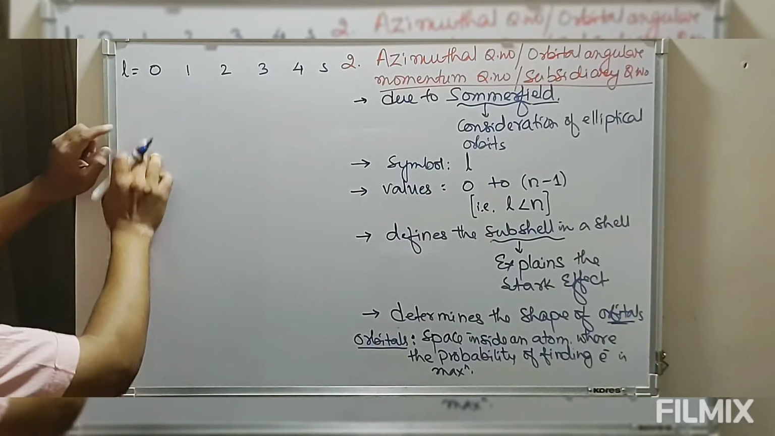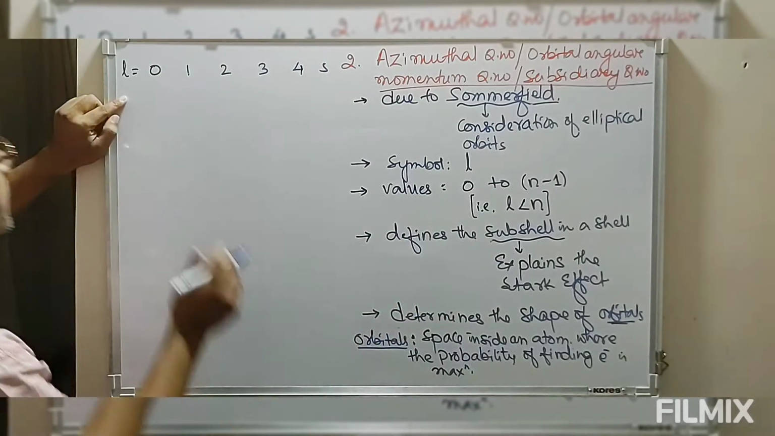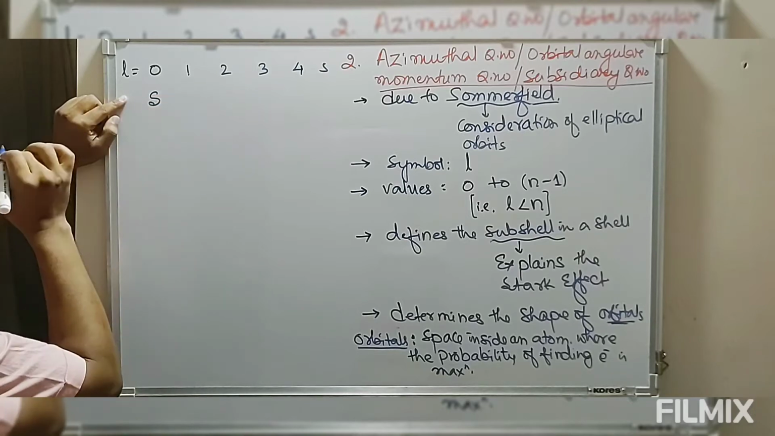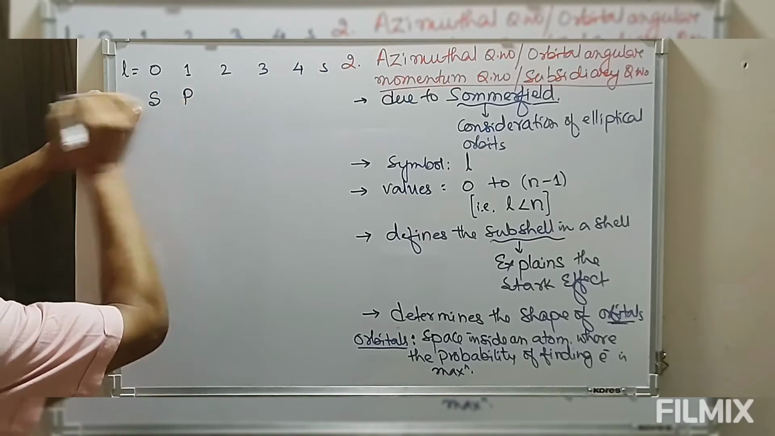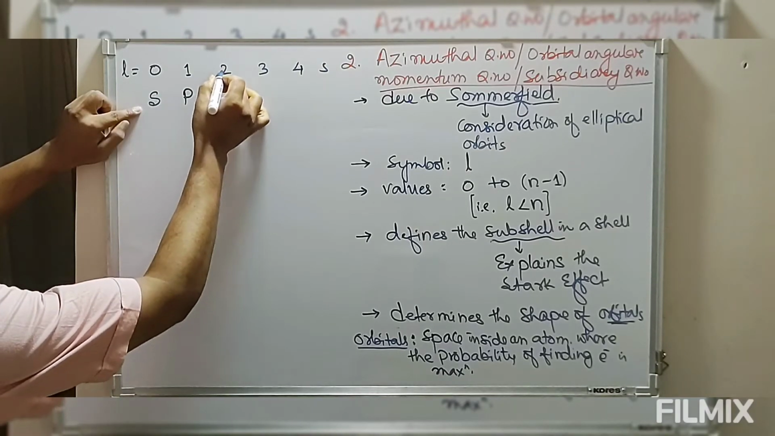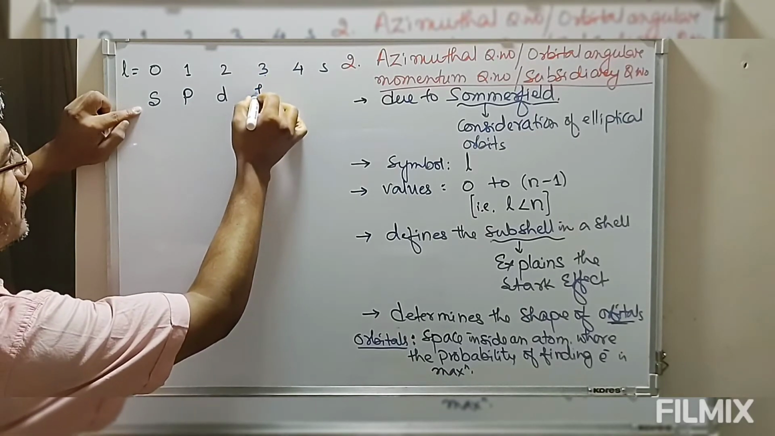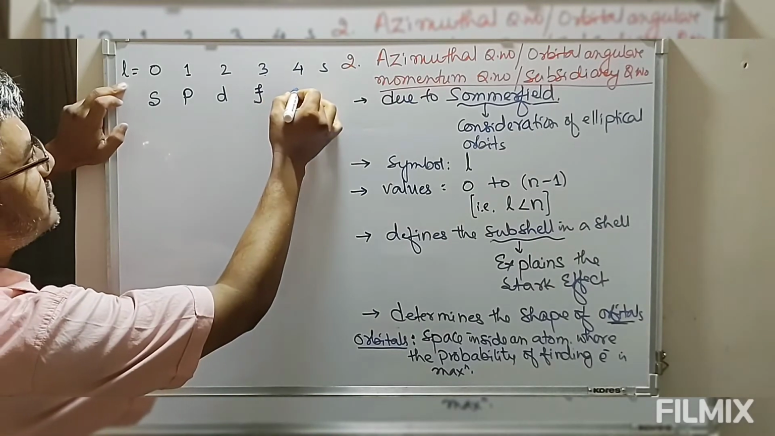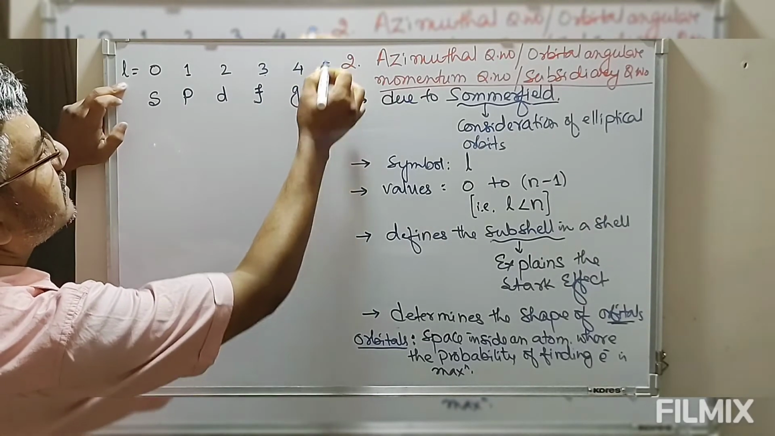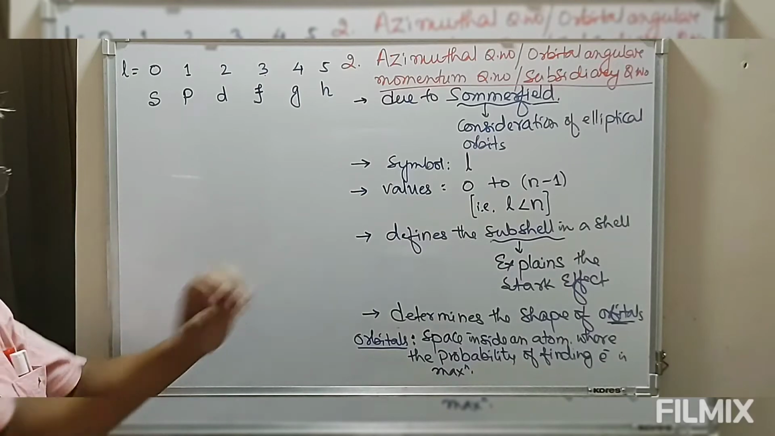Now if L equals 0, then that subshell is known as S. If L equals 1, the subshell is known as P subshell. If L equals 2, the subshell is known as D subshell. L equals 3, subshell is known as F. L equals 4, subshell is known as G, H, etc. So these are the names of the orbitals.